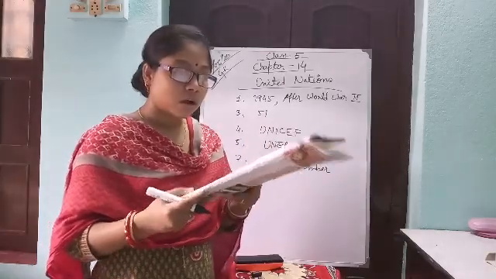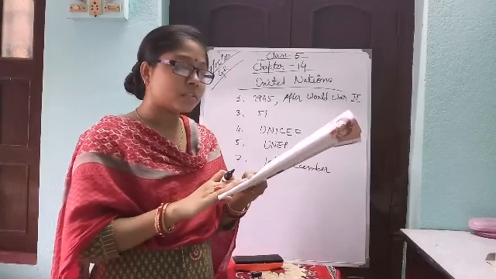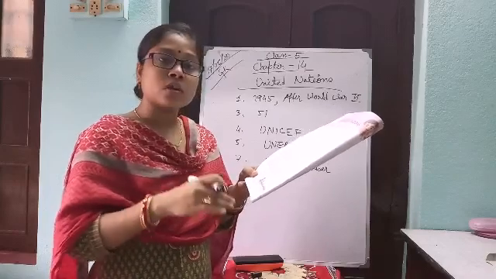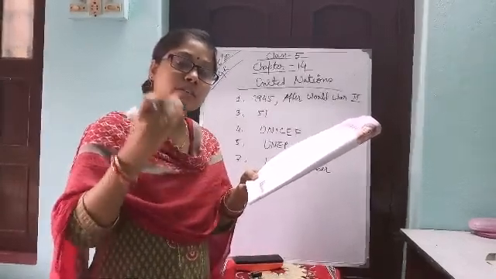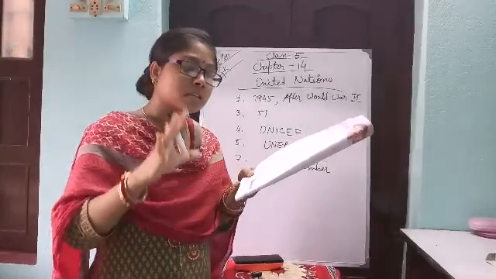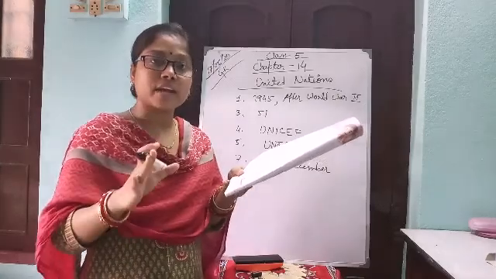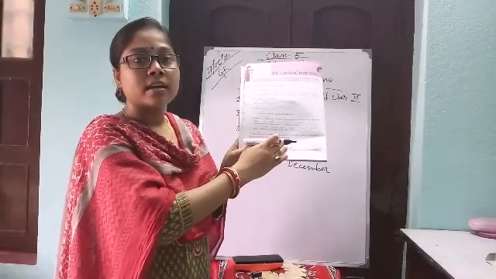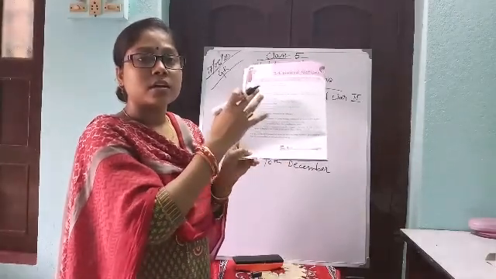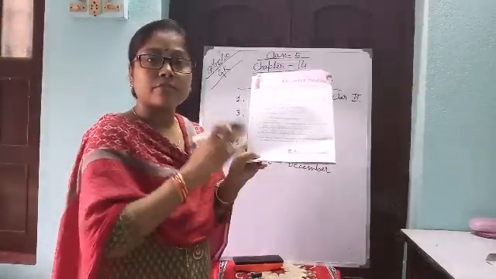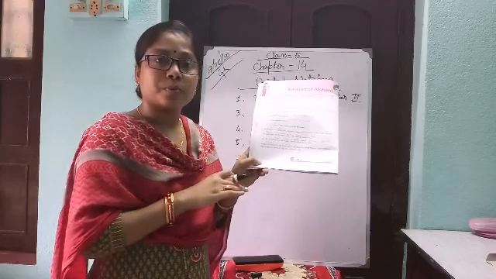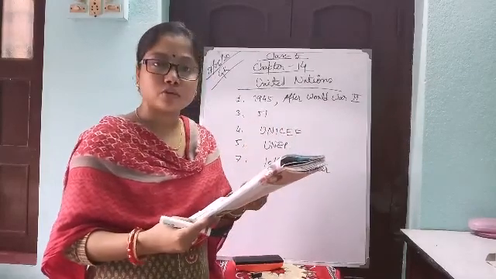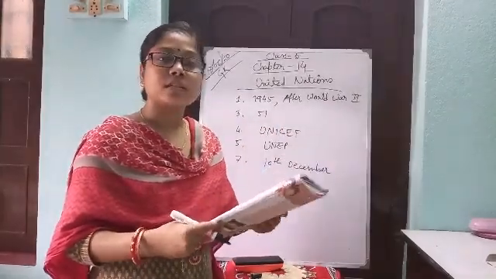After that you see one URL is there. It's already given. What you have to do is check what information about United Nations is given on that link, and write 6 sentences about it. That is your homework at home. You will write in your copy. Just type this link in your mobile phone and learn what is there about United Nations, and from there write 6 sentences in your copy. Clear? This is your homework. Hopefully it will be easy for you to understand. Just go through the chapter. Till then, thank you class.